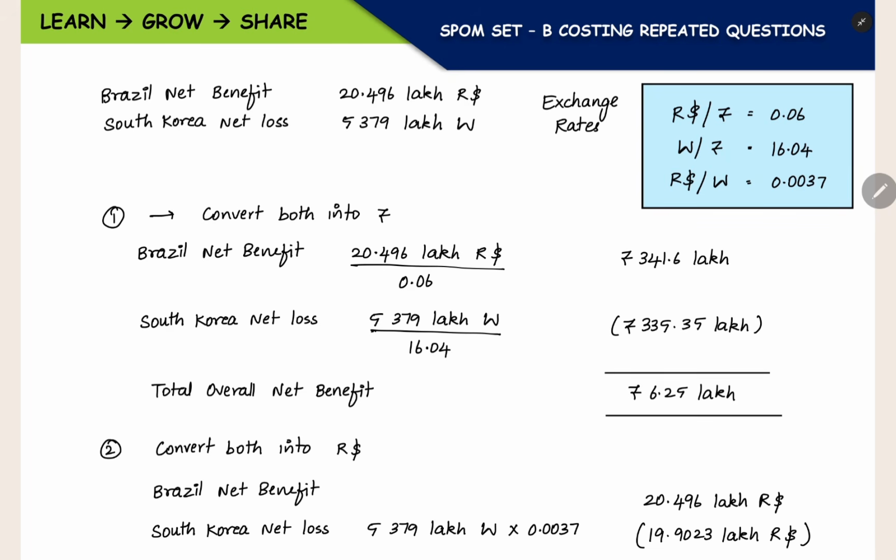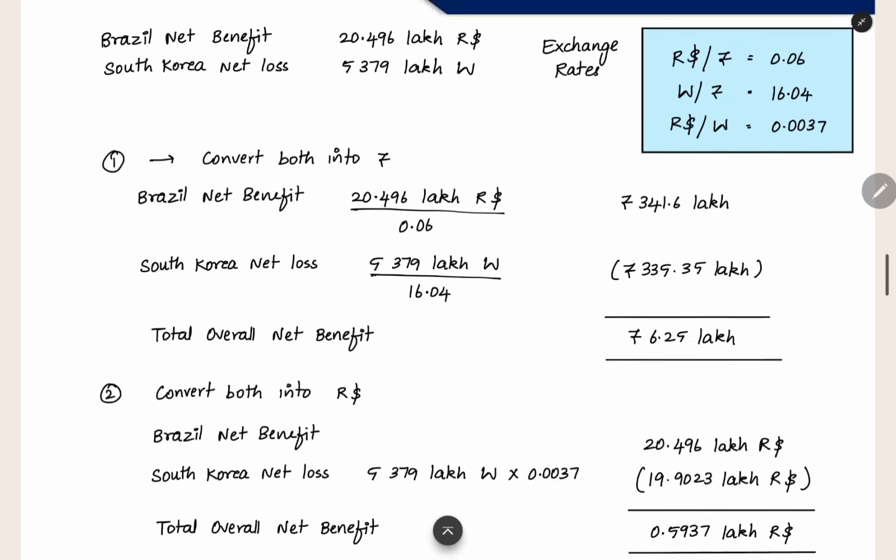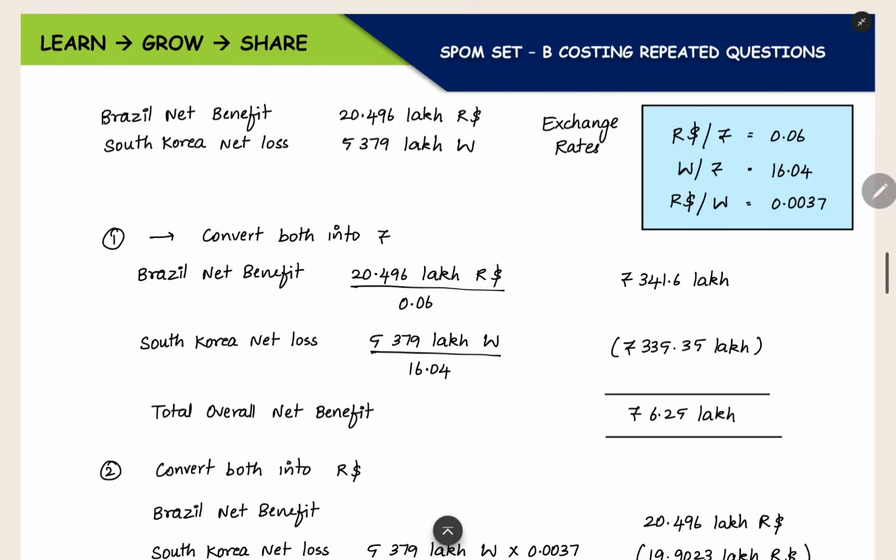We have three methods of conversion for this. First thing is converting both into rupee. First convert R dollar into rupee and W into rupee also. First we are going to convert R dollar into rupee. So we have to find an exchange rate where both these currencies are there. R dollar and rupee both are there in the first exchange rate. So we have to use this exchange rate only.